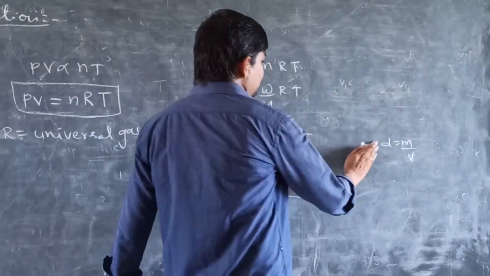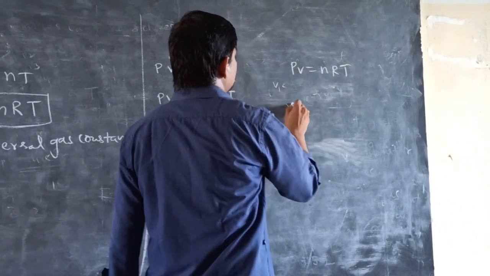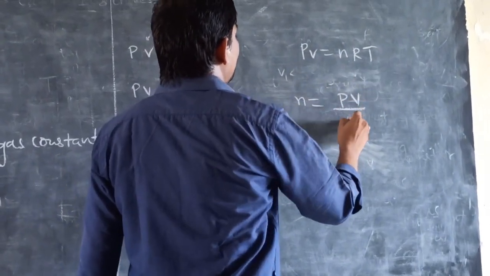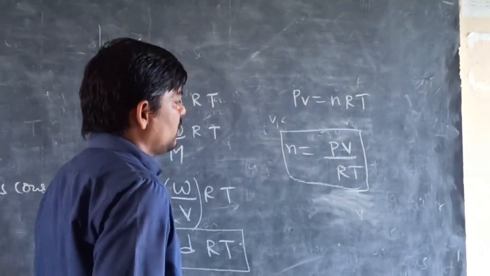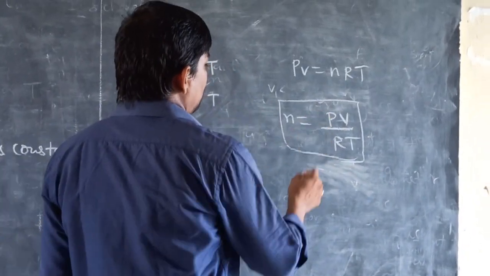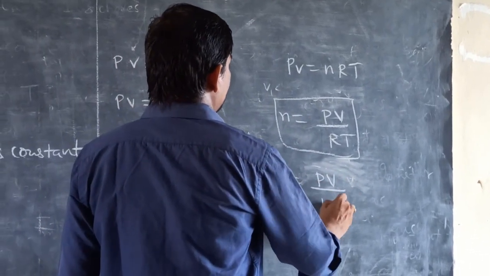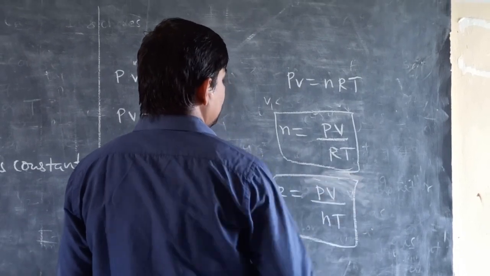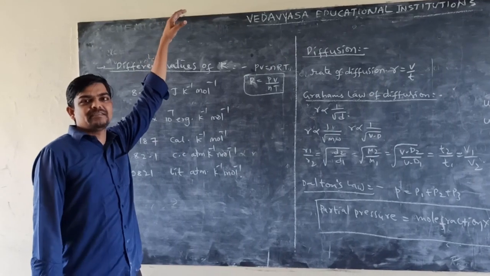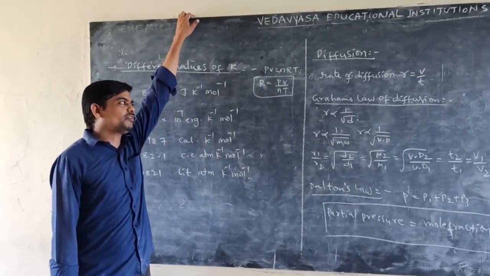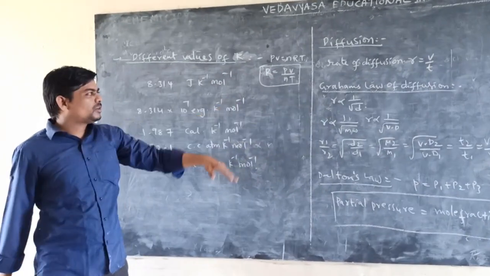Another formula is PV is equal to nRT. So n is equal to PV by RT. In the same way, R is equal to PV by nT. Ideal gas equation PV is equal to nRT. By using this, we can find different R values. R is equal to PV by nT.